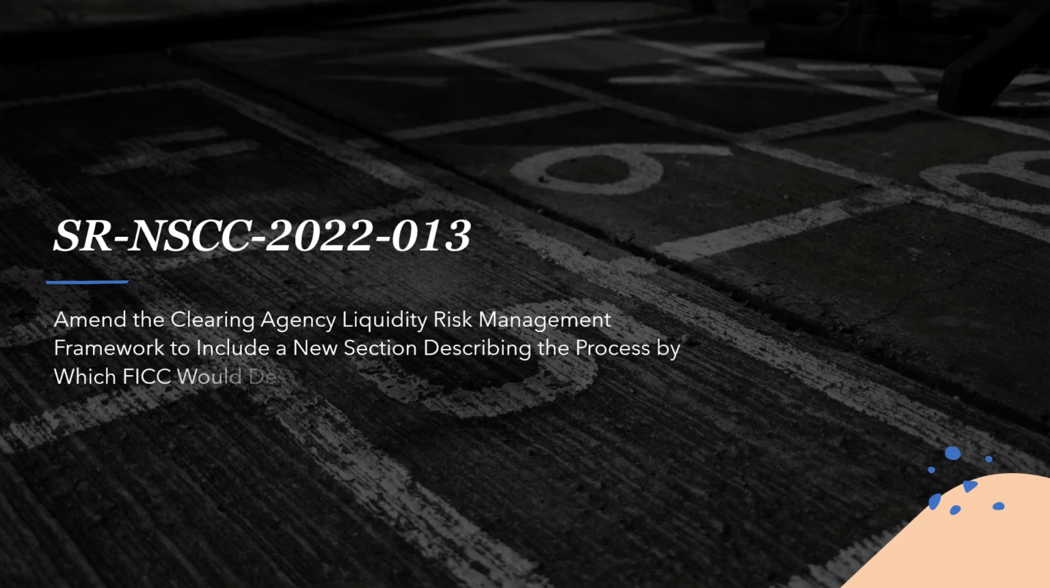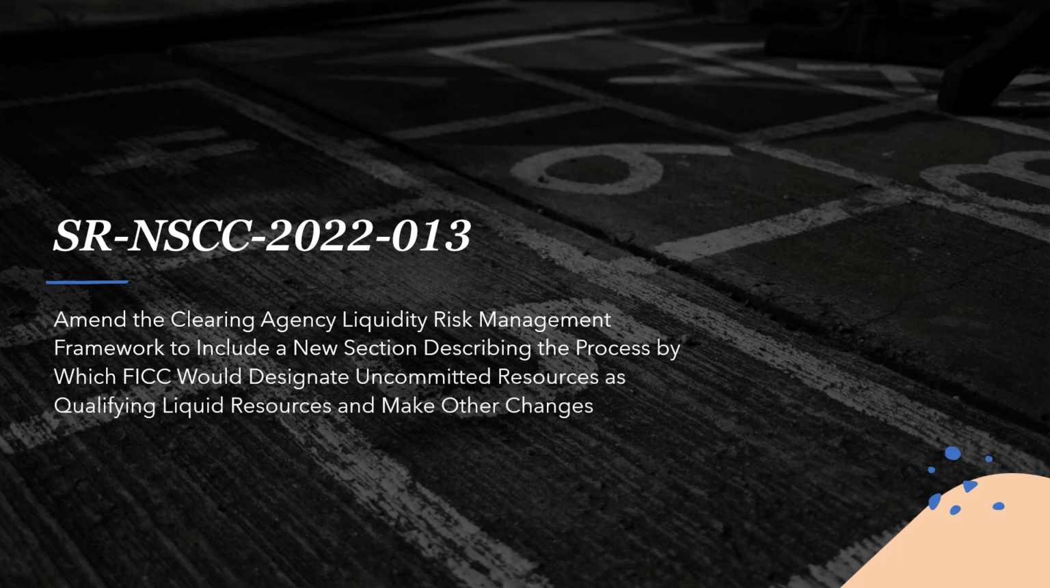We are looking at SR-NSCC-2022-013, and this is to amend the Clearing Agency Liquidity Risk Management Framework to include a new section describing the process by which FICC, or the Fixed Income Clearing Corporation, would designate uncommitted resources as qualifying liquid resources and make other changes. So let's go ahead and look into this.